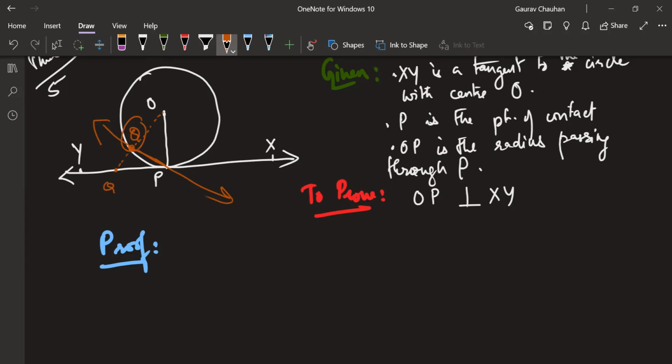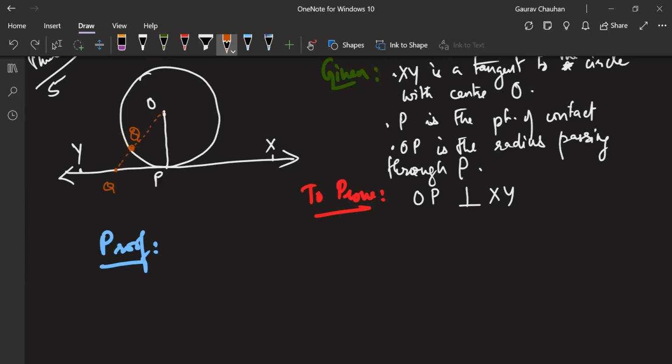So if, no, this is like Q is lying on the... Oh, sorry, I made a mistake here. If Q is lying on the circle, it will become a secant. If Q is lying inside the circle, then also I think it will become a secant, no? OP will go like this, right? Then also it will become a secant. It will no longer remain a tangent.